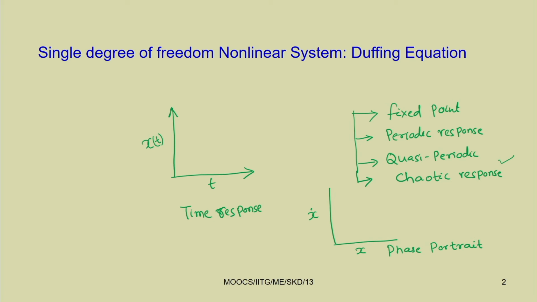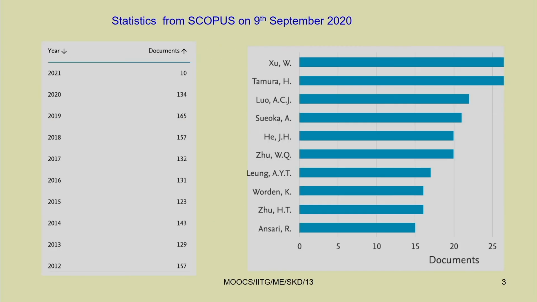All these types of response and how to characterize them we will also study while studying single degree of freedom systems.